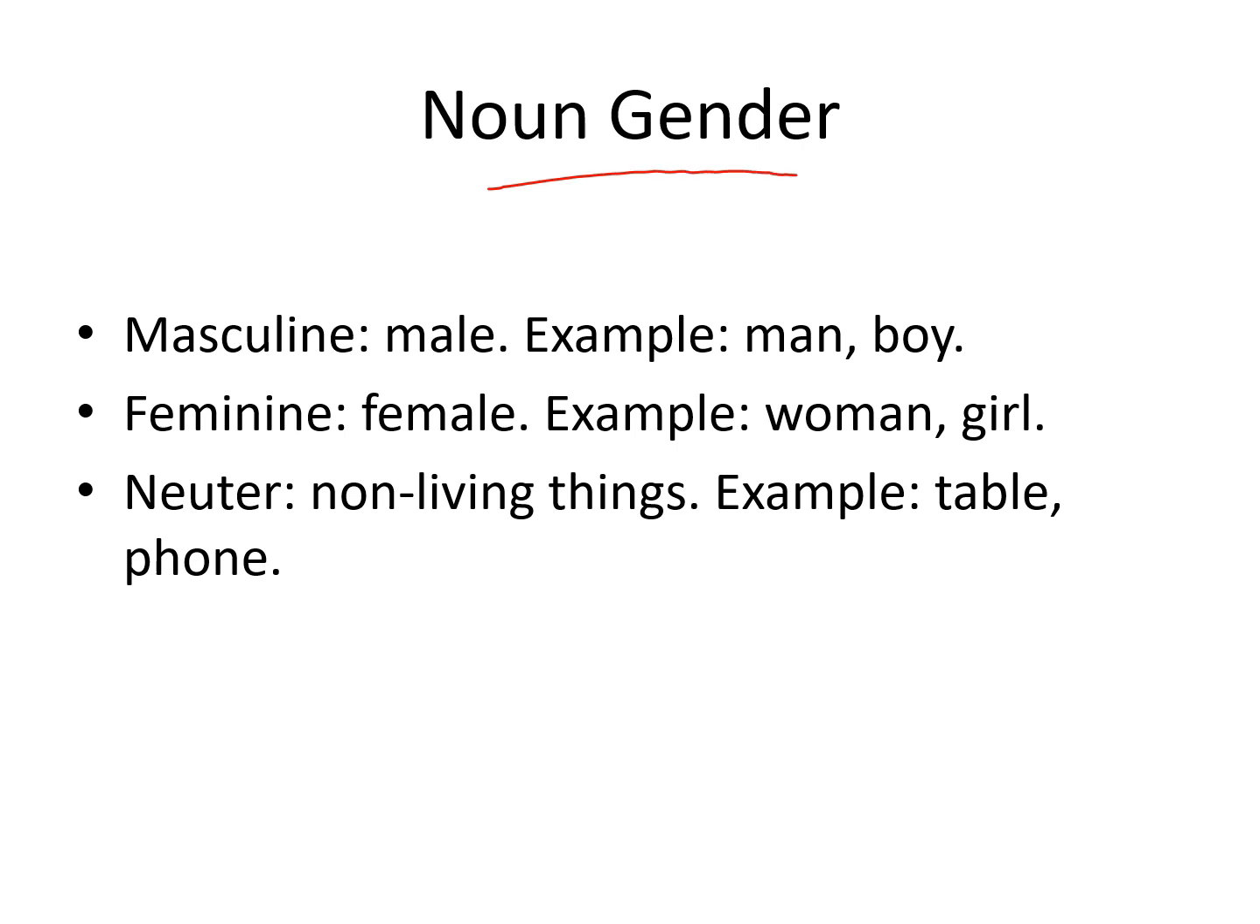Noun in gender. It can be masculine, male, for example, man, boy. It can be feminine, female gender, for example, woman, girl. It can be neuter, non-living things, for example, table, phone, etc. So our noun can be masculine, feminine, or neuter.